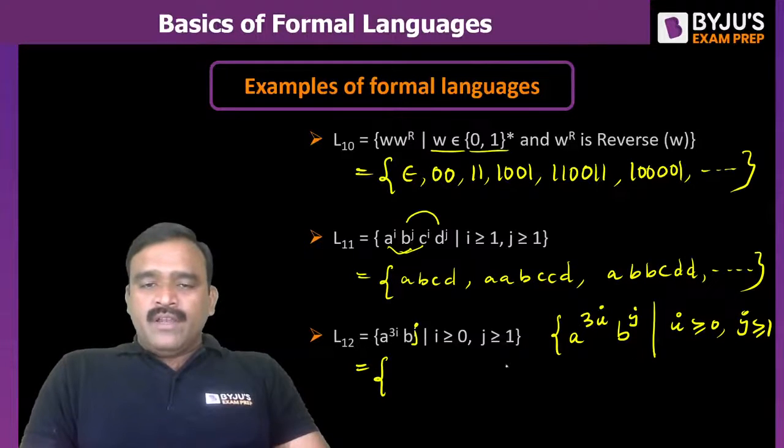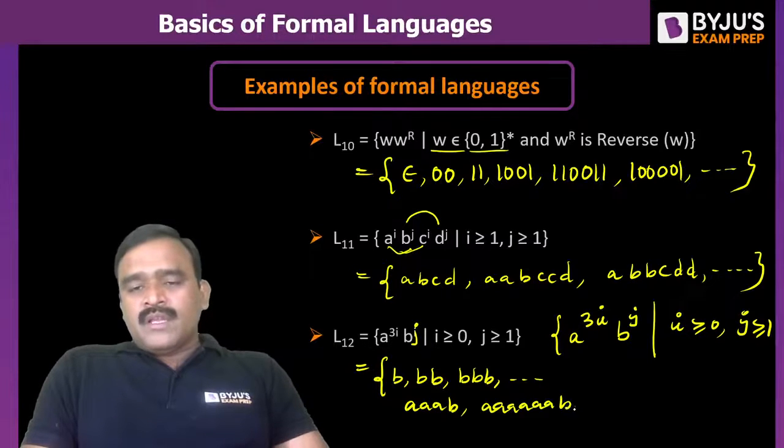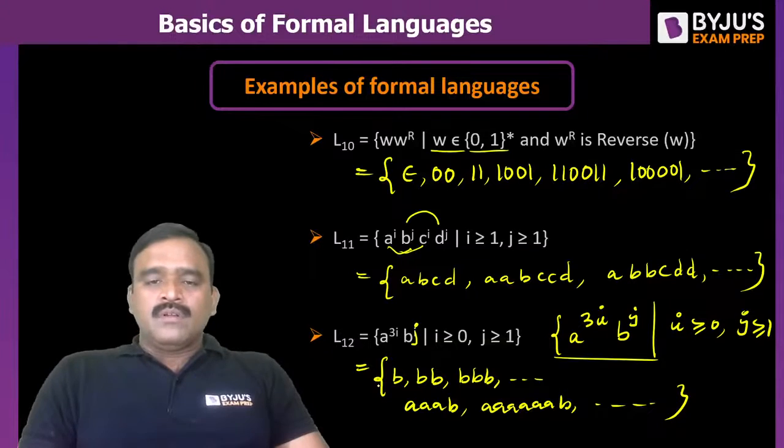So if i value is 0, we can have a single b or double b, triple b, any number of b's possible. And if I have taken i value 1, for example, we will get 3 a's followed by b. i value 2, 6 a's followed by b, like this. Number of a's is a multiple of 3 followed by 1 or more b's.